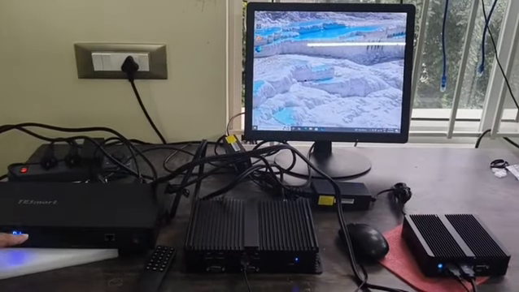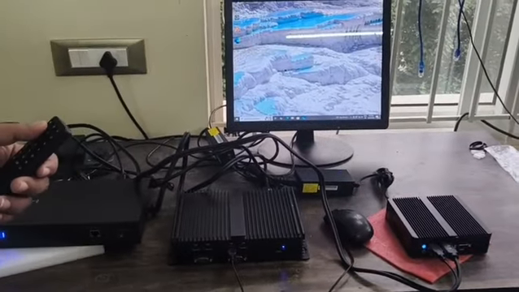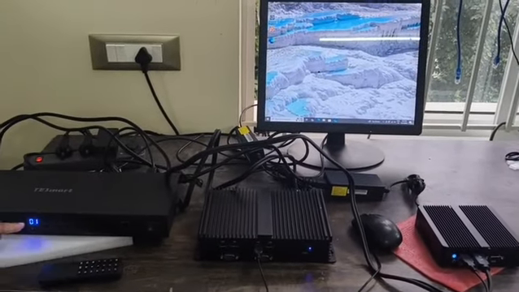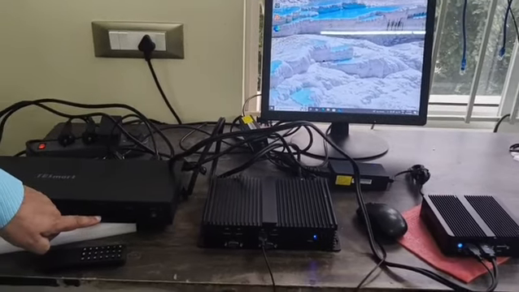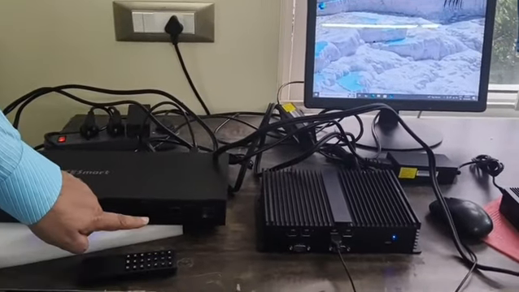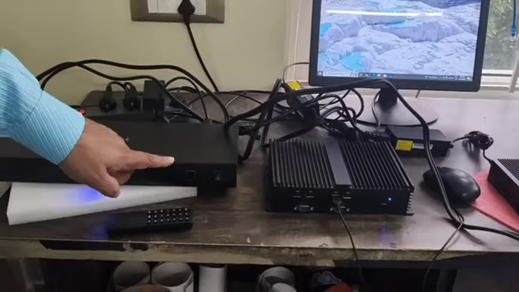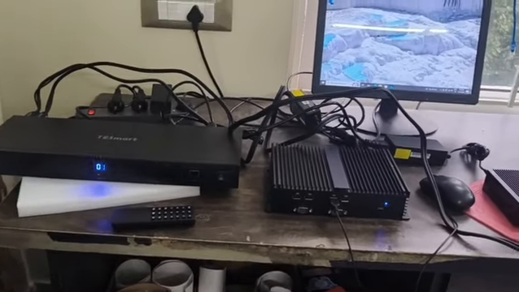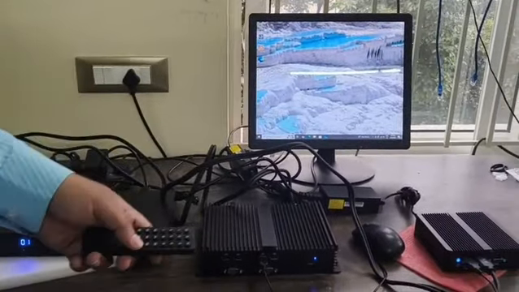Suppose you want to see 1, you press 1, or put 1 here in the remote. Like that, you can go up to 10. Then there is a plus button. Suppose I press 10 plus 1, it will go to 11. So 12, 13, 14, 15, 16, like that I can go, and I can select which PC has to be selected.